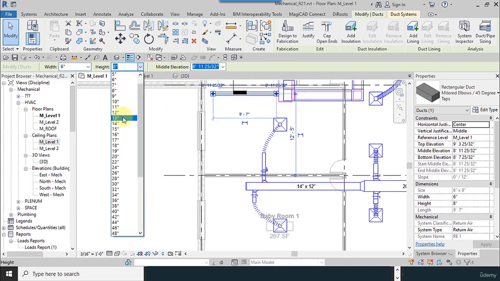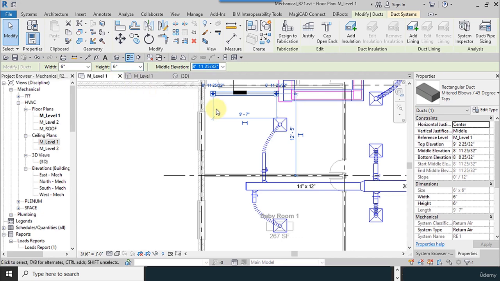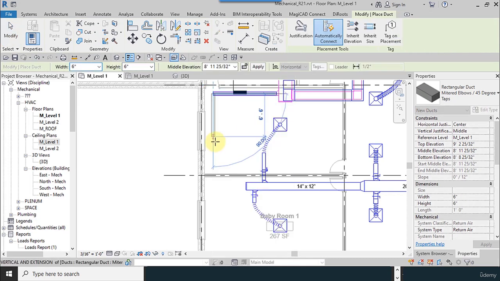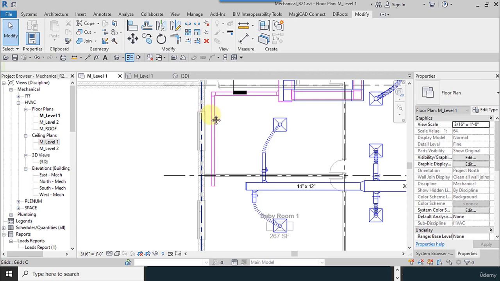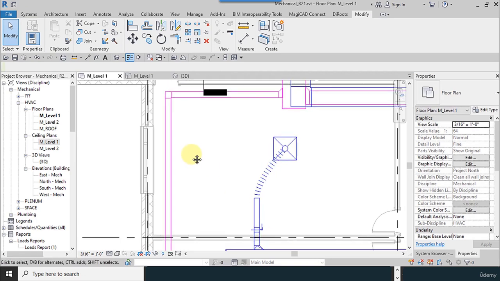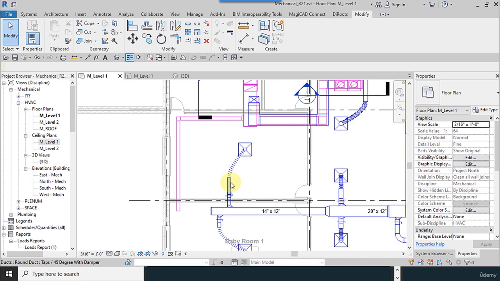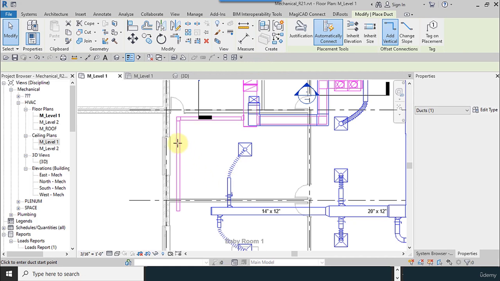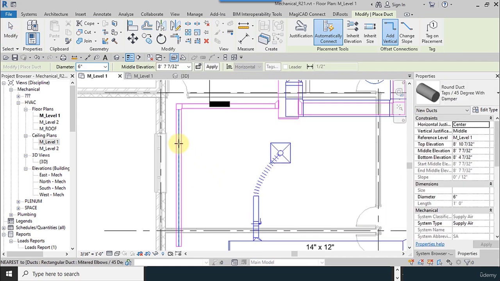Okay, so 6 inches by 6 inches, 8 by 8 is a little high. So I extend it to the bottom. Bottom of the monitor. So I select the duct. I want to draw a round shape duct with the same size, with this size 6 inches.